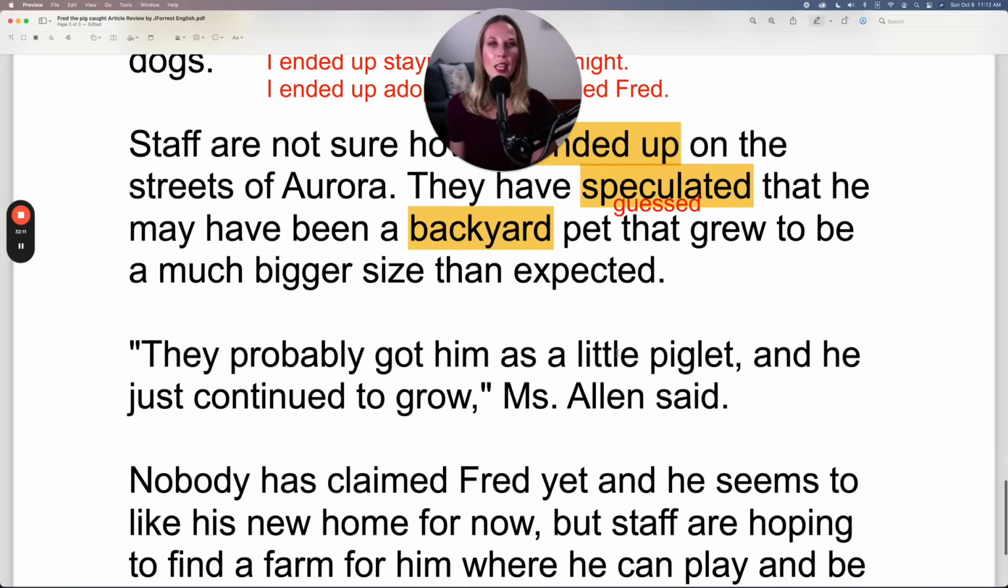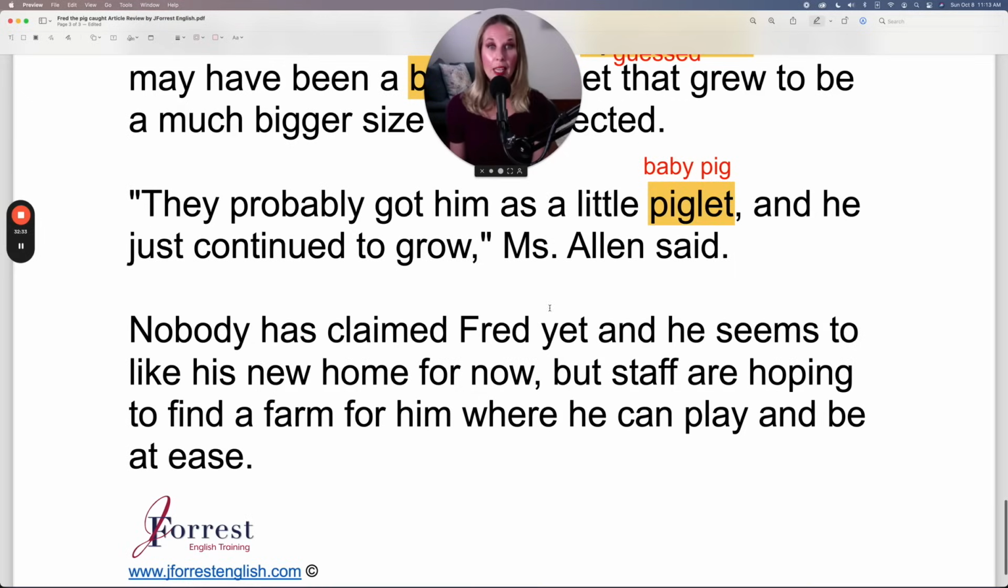They probably got him as a little piglet. So a baby pig is called a piglet. Baby pig, just like a baby cat is a kitten, a baby dog is a puppy. So a baby pig is a piglet, a little piglet, and he just continued to grow, Miss Allen said. Nobody has claimed Fred.